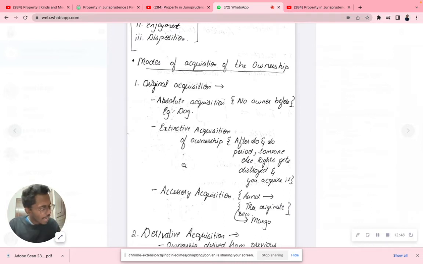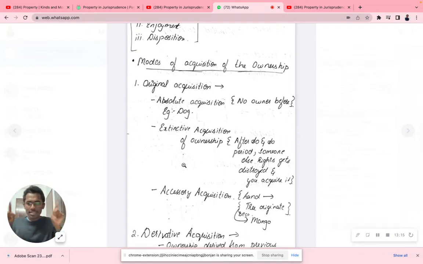Now, what is extensive acquisition of ownership? It says that after so and so period, someone else's rights get destroyed and acquired. For example, I hold this property for 15 years. This property shall belong to Mr. A, and then after the 15th year it will come back to me. That's called extensive acquisition of ownership. Absolute acquisition: no owner before. Extensive acquisition: it's for a temporary period. Now, accessory acquisition could be, for example, there is a land.